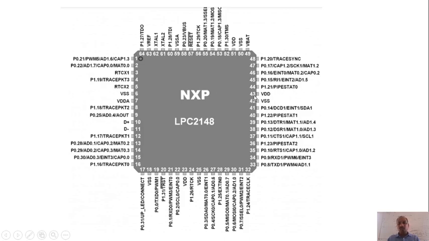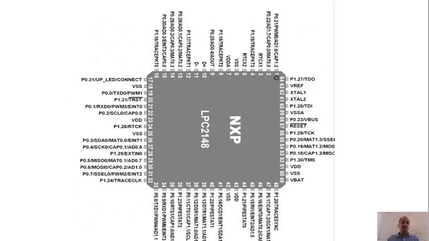Similarly, you can see here 43, 42 VDD VSS and 51, 50, 49 VDD VSS VBAT. So like this, I hope you can understand that almost all the pins can perform 3 to 4 functions, but some few pins will perform only one function. Right. So this is the pin diagram of NXP LPC2148.